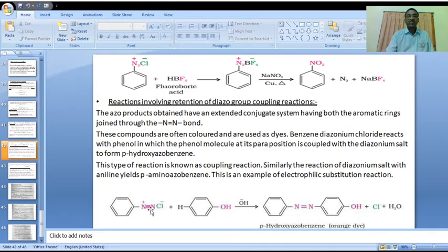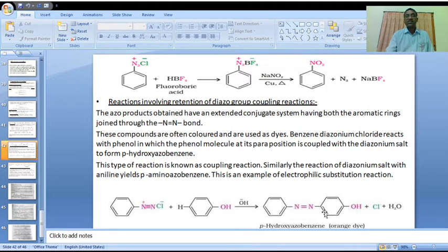In this case, one of the pi bonds of the NN triple bond is cleaved to form N double bond N, and one of the nitrogen atoms bonds with the phenol ring.